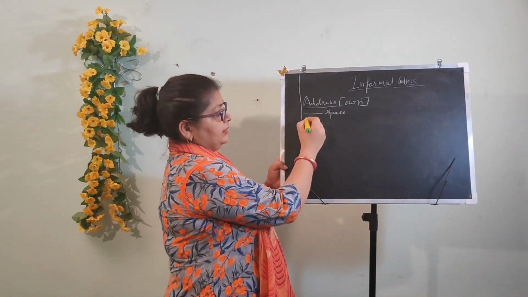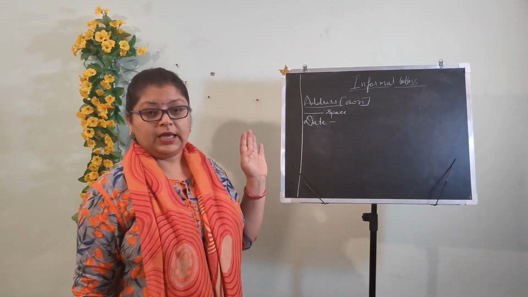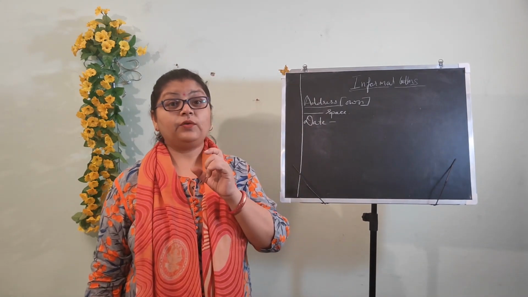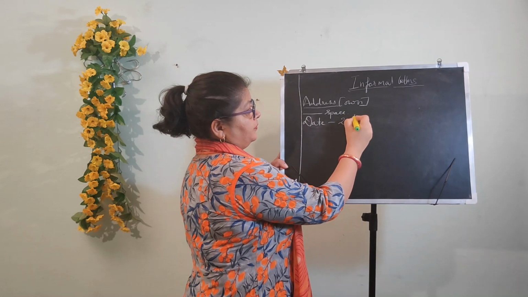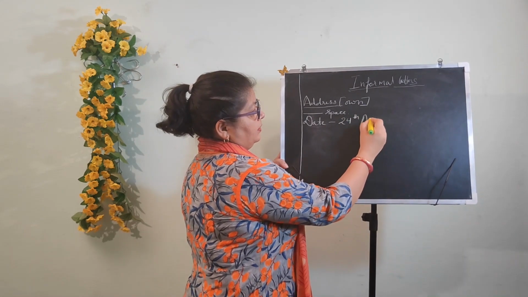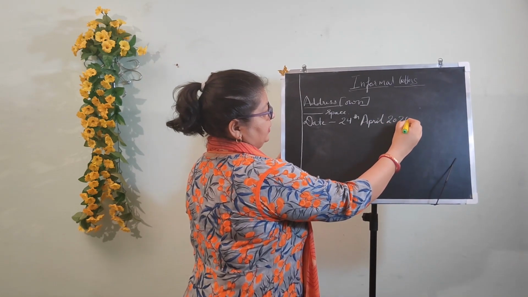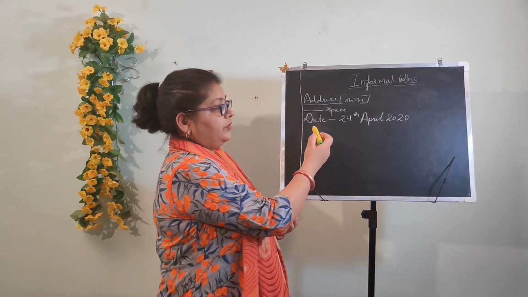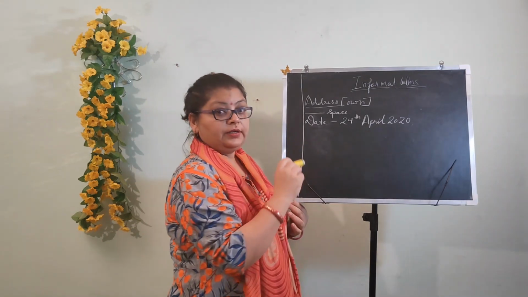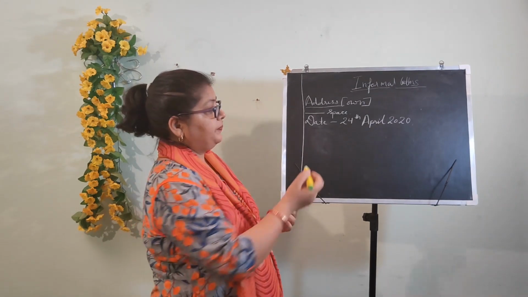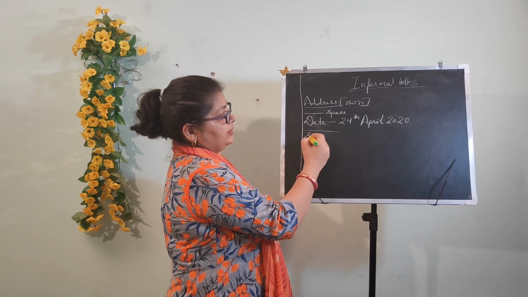Then you will write the date. The format of the date is date, month and year in words. Like, if it is today, 24th April 2020. This is the way we write the date. You have to remember to write the date this way, whether it is an informal letter or a formal letter. Then after the date, again you leave a space, and then comes the salutation.